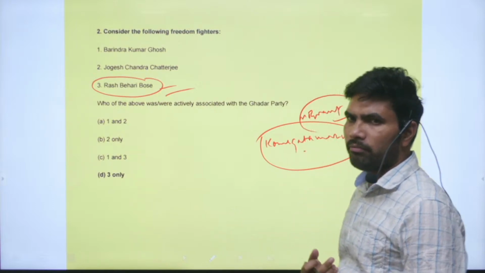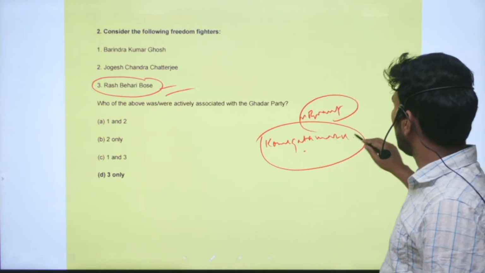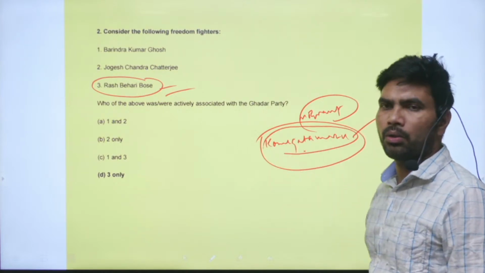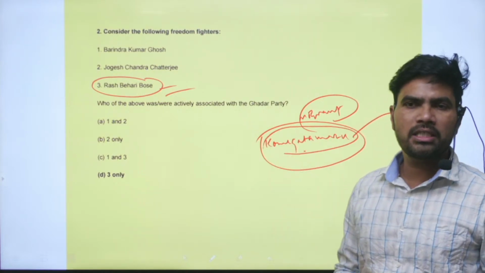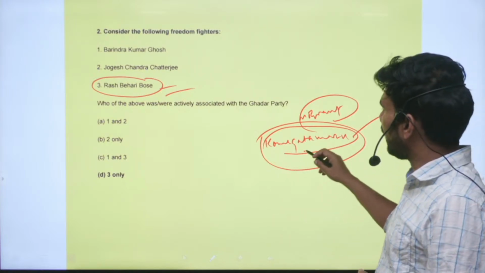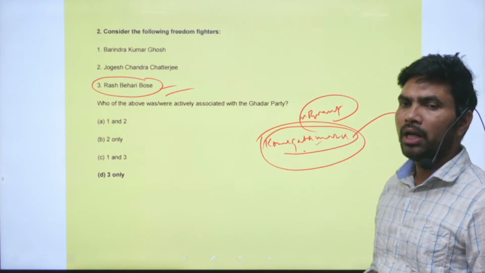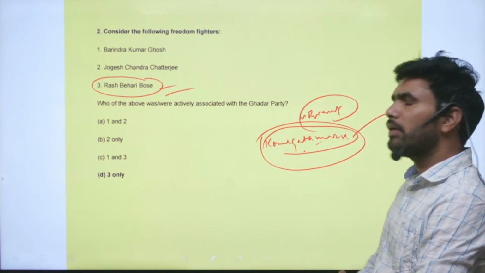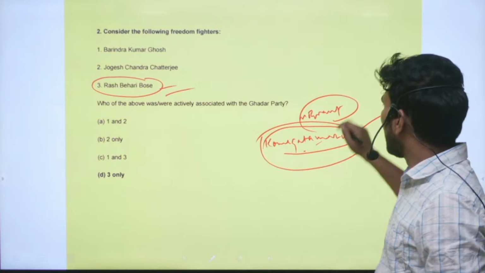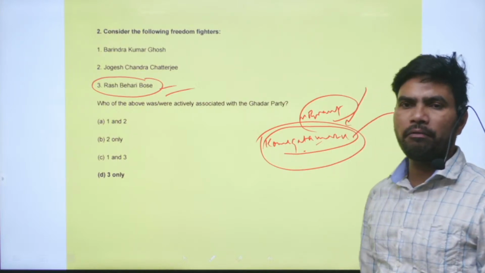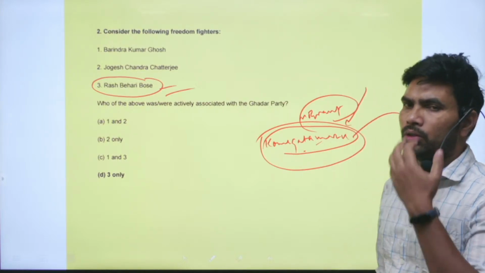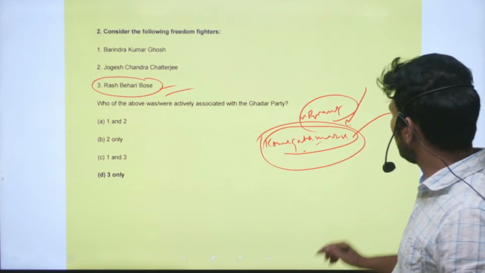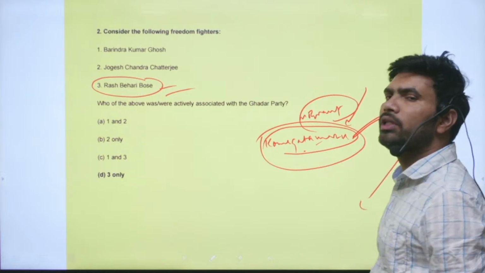The majority of them were Sikhs. The ship they were traveling on was the Komagata Maru. It is a Japanese name; it was a Japanese-flagged ship. They were traveling in that ship, especially Punjabis. They went to Canada, but the Canadian authorities refused to receive them. They did not allow these people into Canada, so they had to return with no other option.